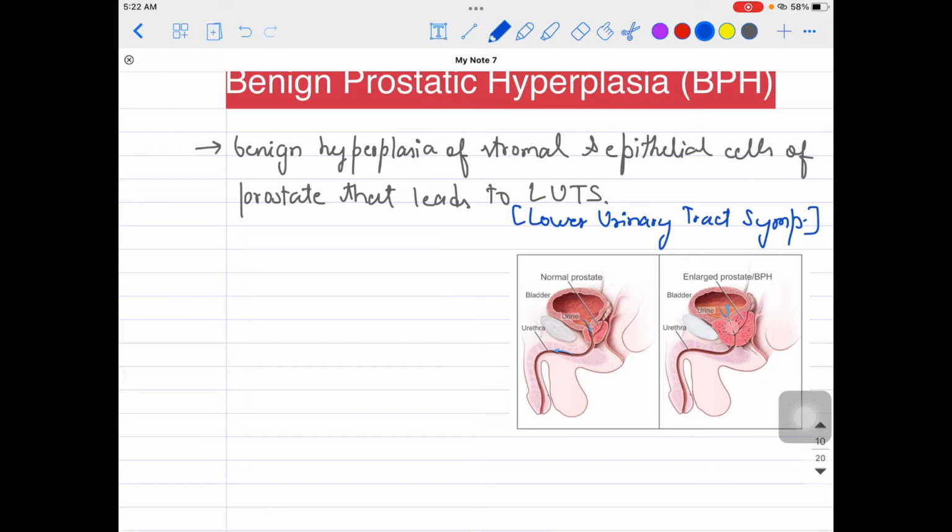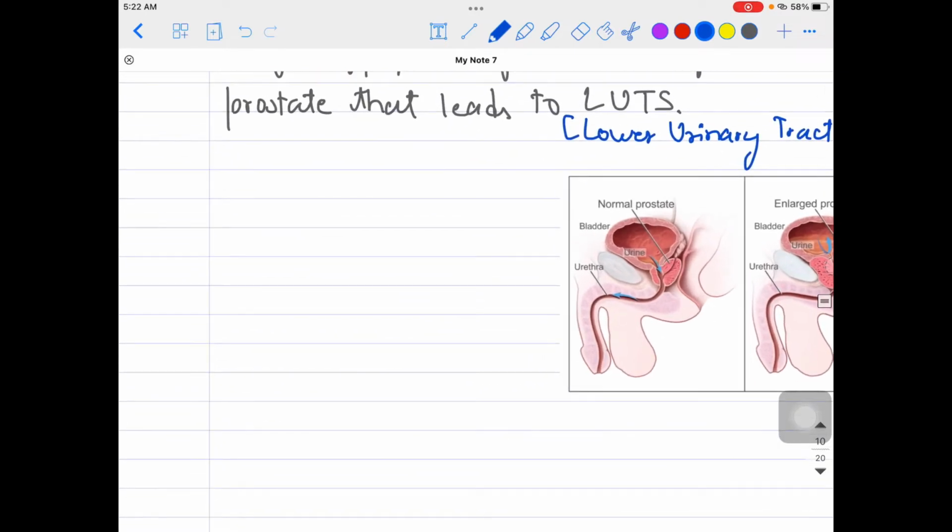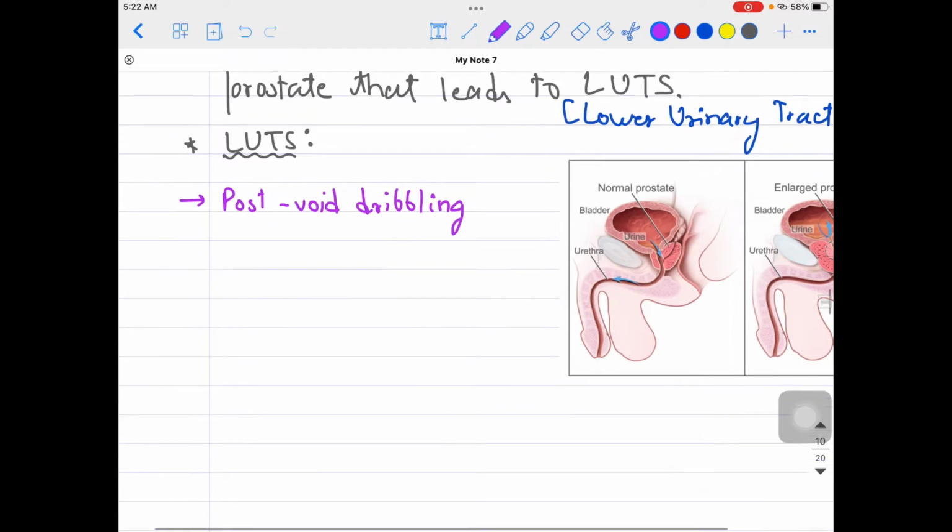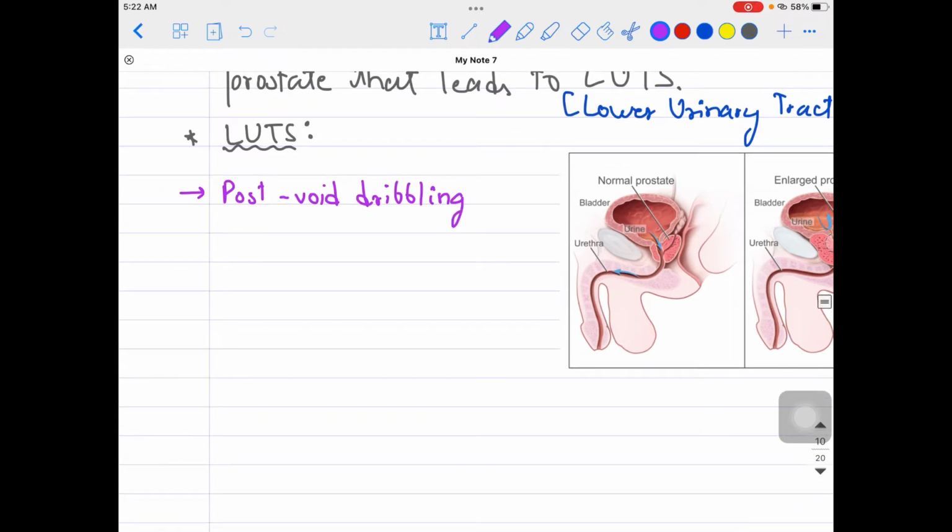Now what are these lower urinary tract symptoms? Very simple. These are, for example, post void dribbling, that is, after urination there will be dribbling of the urine. Next is increased urinary frequency and urgency.